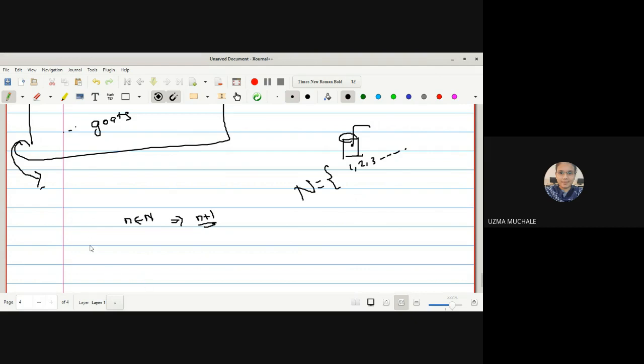But whether this case is true for the real numbers, right? Whether this case is true for the real numbers, for that let me check on the real line. Suppose here is a 0.